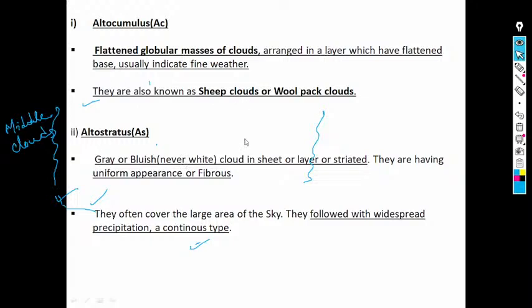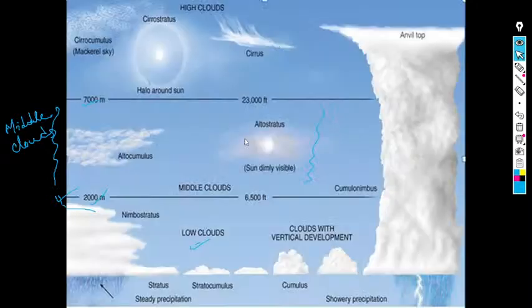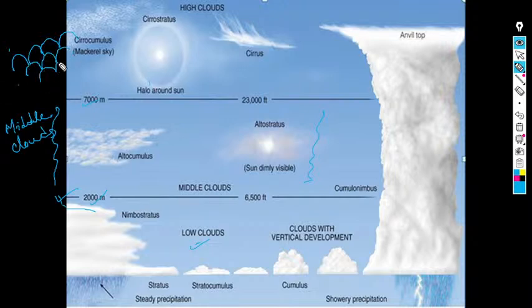They are also known as sheep clouds or wool-pack clouds, basically. Just look at here, altocumulus, sheep clouds or wool-pack clouds. Why is it called sheep clouds or wool-pack clouds? It is because they look as if they are sheep's wool, like a feather-like appearance, just like this one.